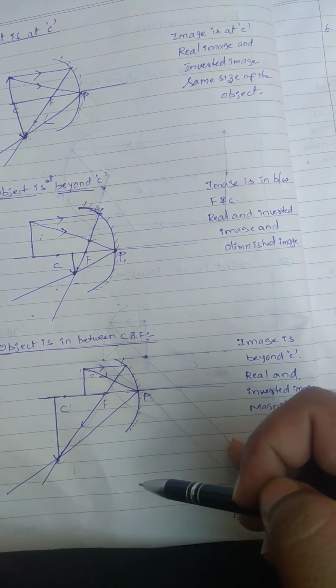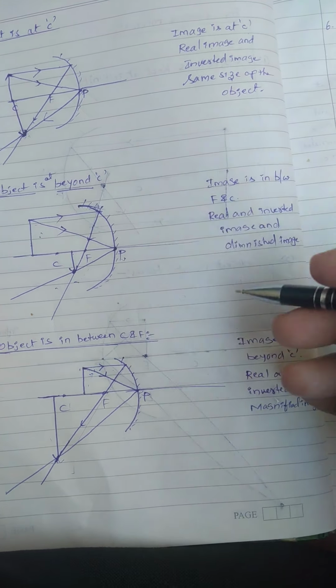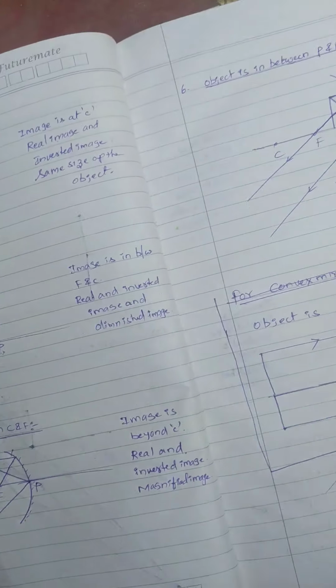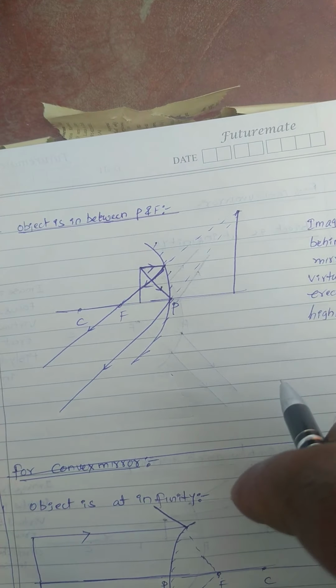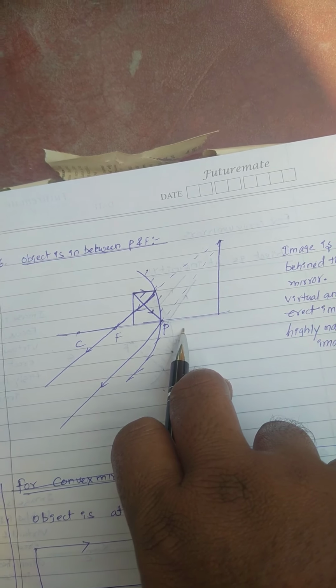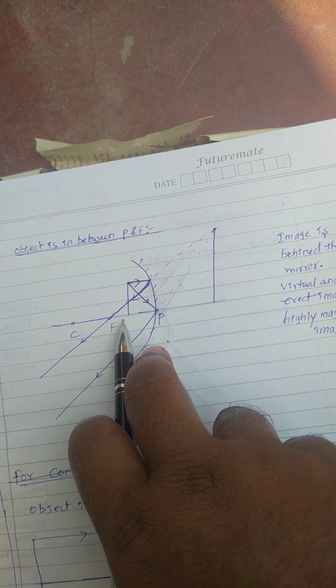So for that we call it a magnified image. Magnified means large size. Next, the object is in between P and F. You can keep the object in between P and F.